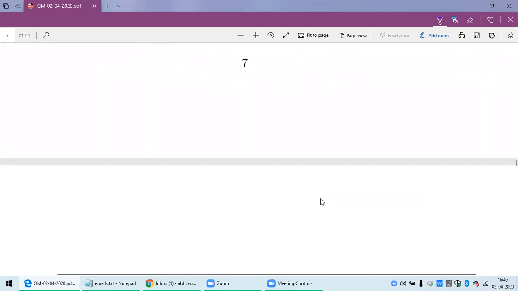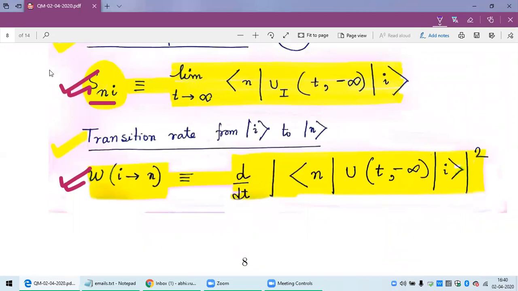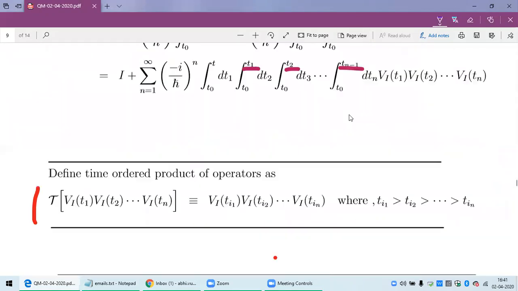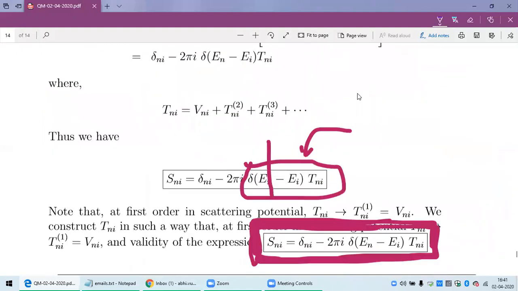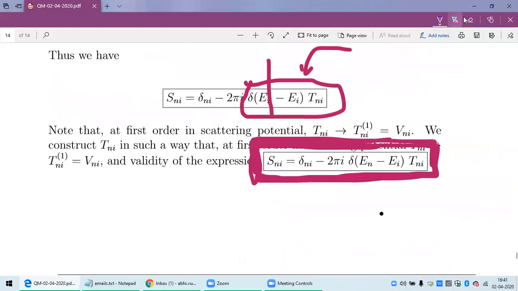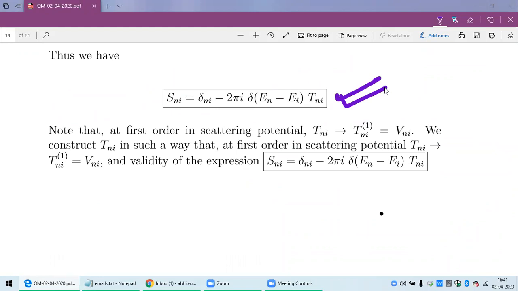So let me stop here today. We start from these two equations, these two definitions, and this S and I is most importantly related to this T and I by this expression. So these three equations will be the starting point for our next class.